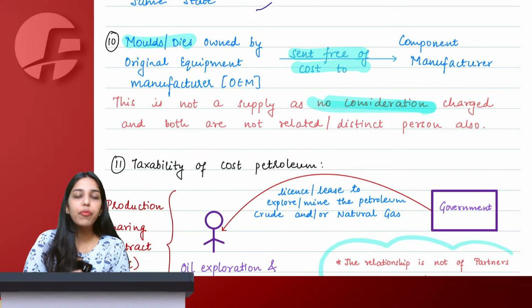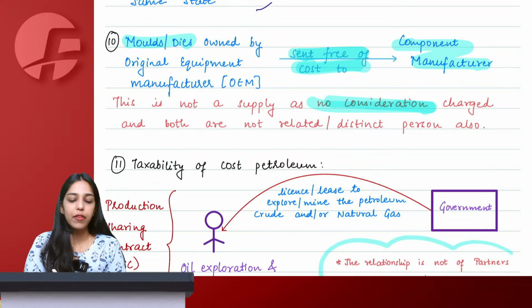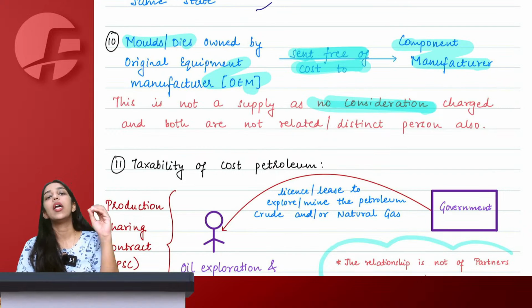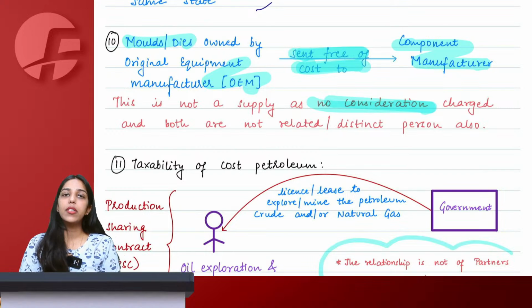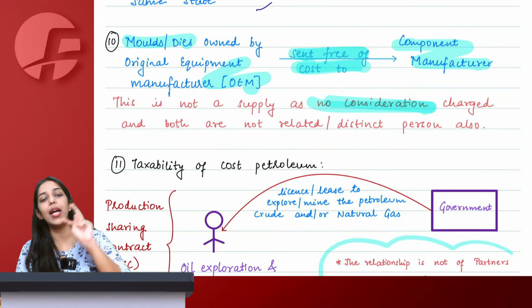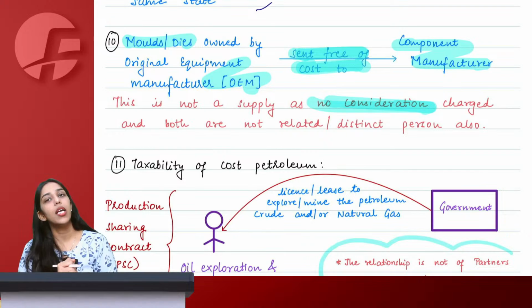So this sending of molds and dies free of cost to the component manufacturer by the original equipment manufacturer, will this be considered as supply? The answer is no, because it is not falling under Schedule 1 and also no consideration is involved.